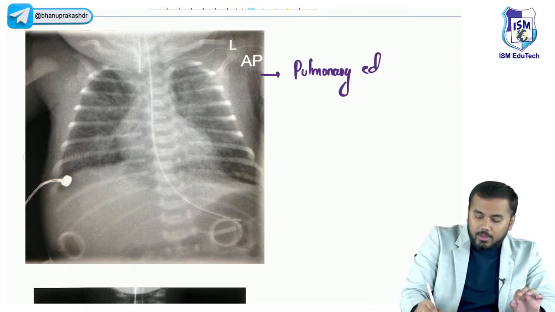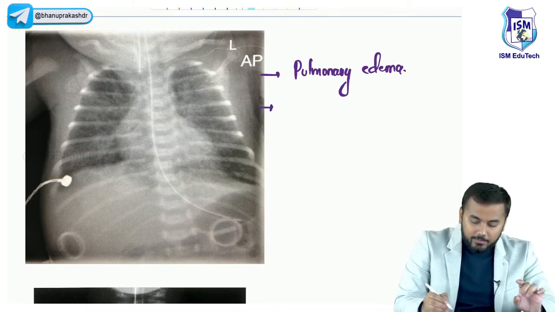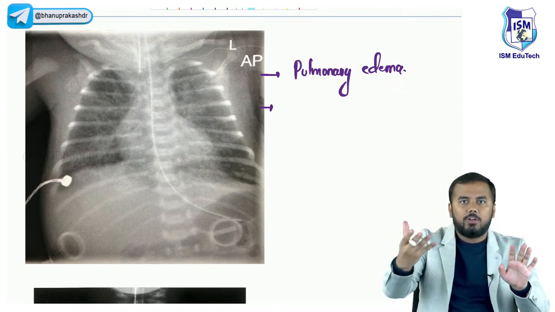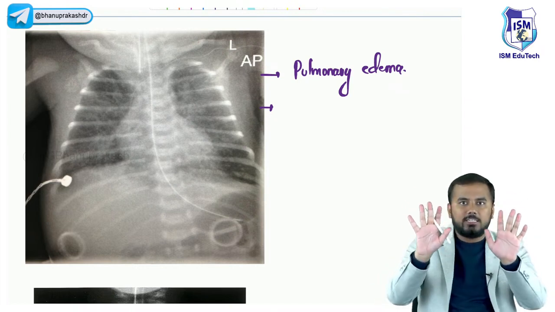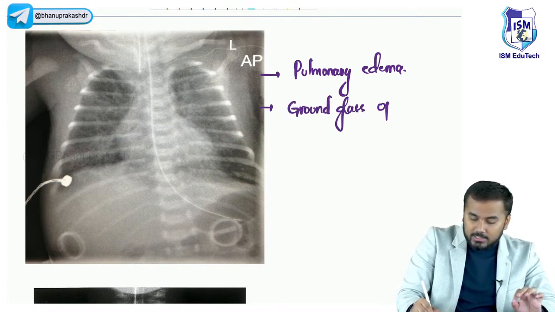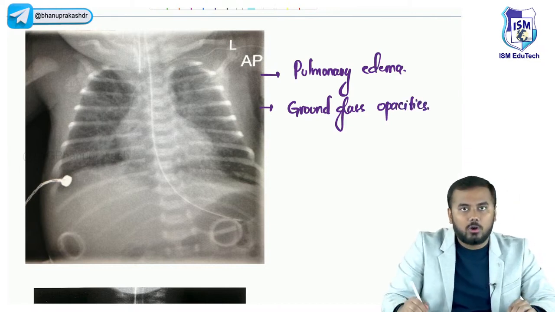Why pulmonary edema? I have told you in the pathophysiology. Or some kind of dot-like disturbances, whatever you can see, if I wanted to tell you in lay language. Dot-like disturbances, whatever you can see. This is called ground glass opacity. Ground glass opacities or ground glass densities.